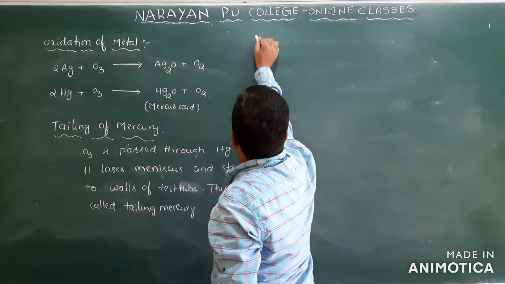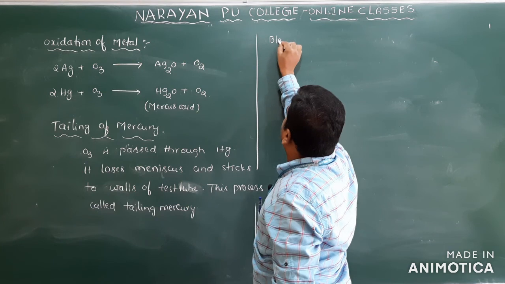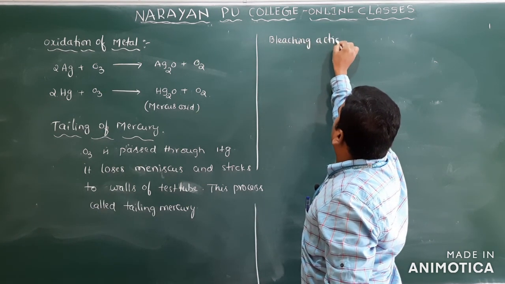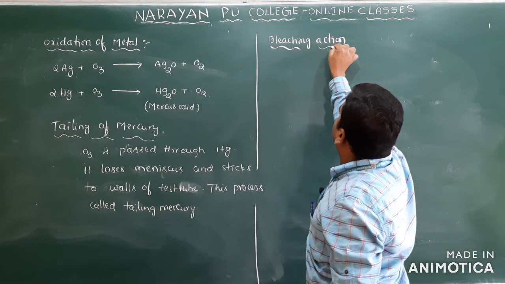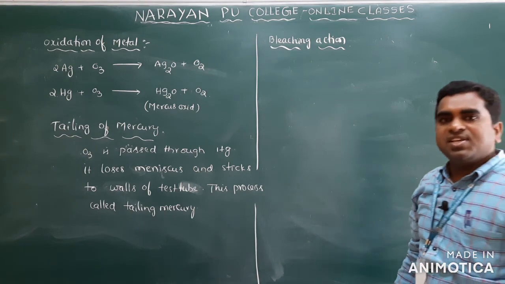And the next one is bleaching action. Ozone can also act as a bleaching agent because of its oxidizing nature.